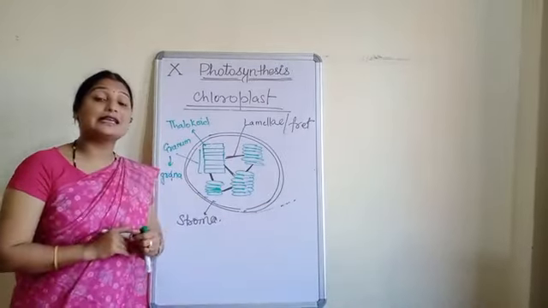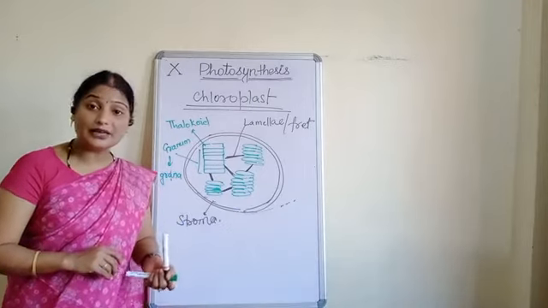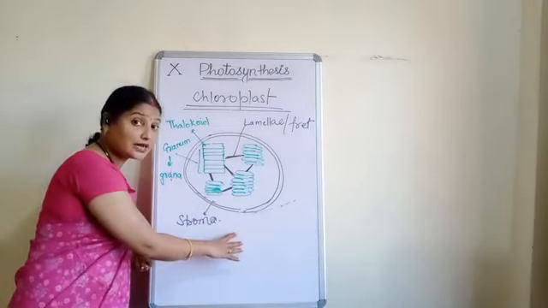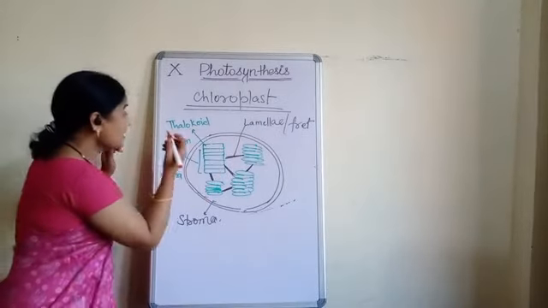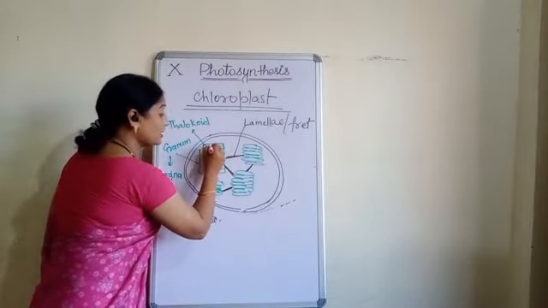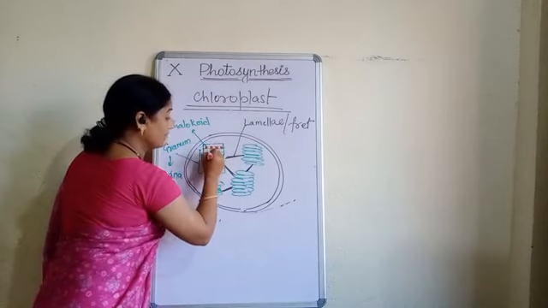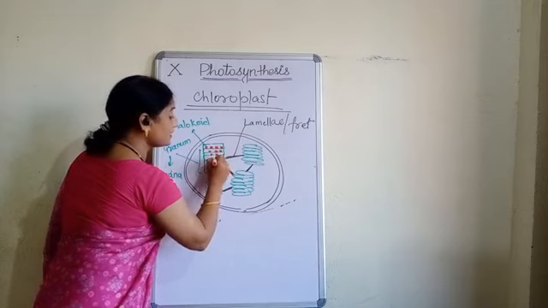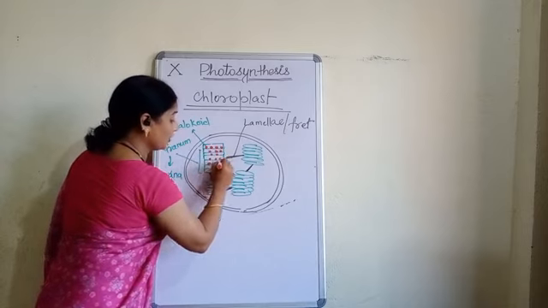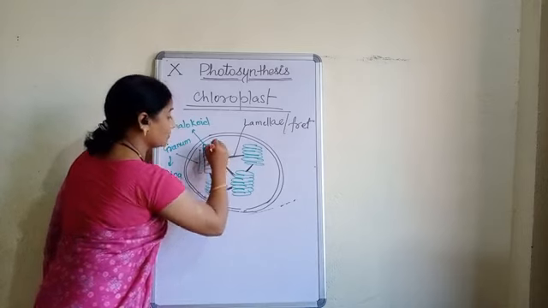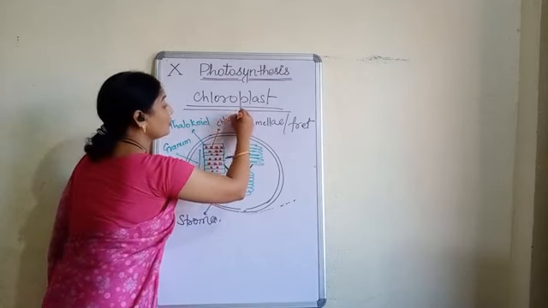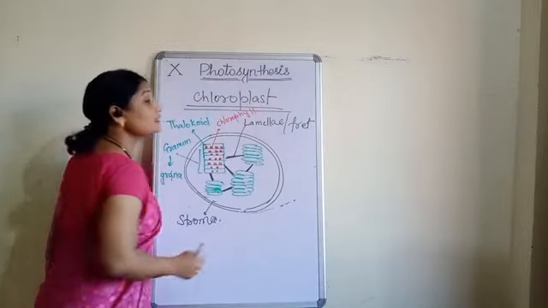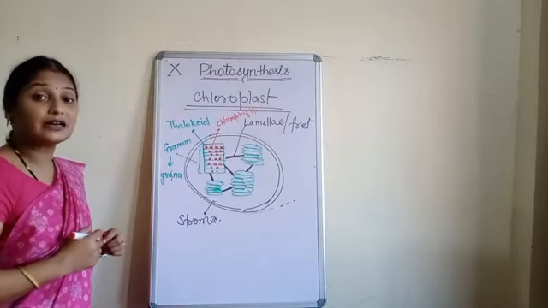Now children, see, where is the chlorophyll here? This is the structure of the chloroplast. Now, the chlorophylls are found inside the thylakoid like this. This is the structure of the chlorophyll that is present in the thylakoid. Okay, so here I can mark it as chlorophyll. Now imagine how the photosynthesis can occur.